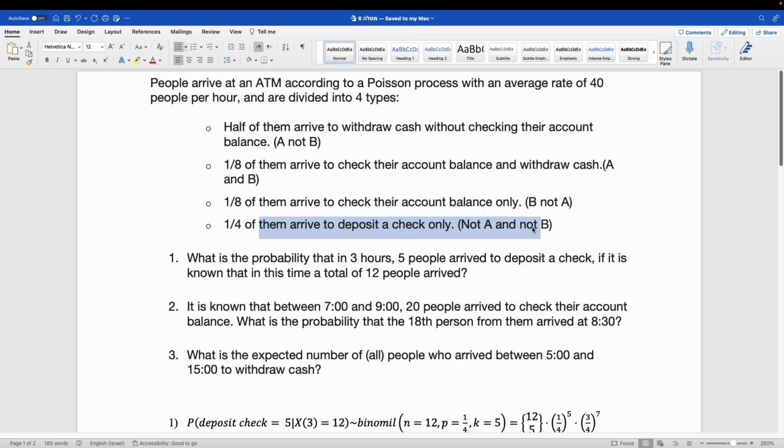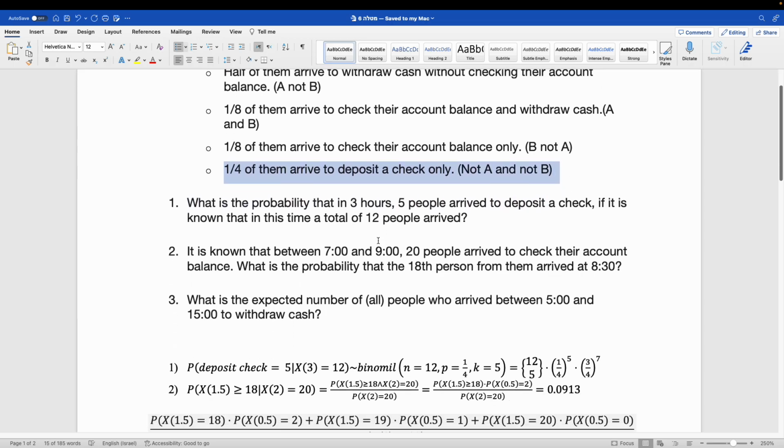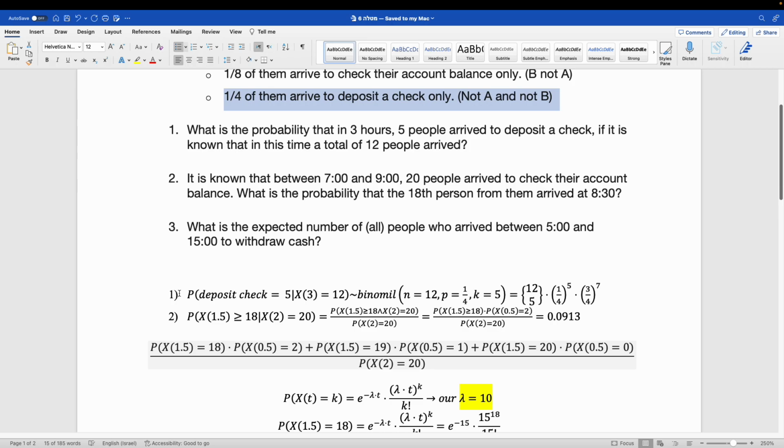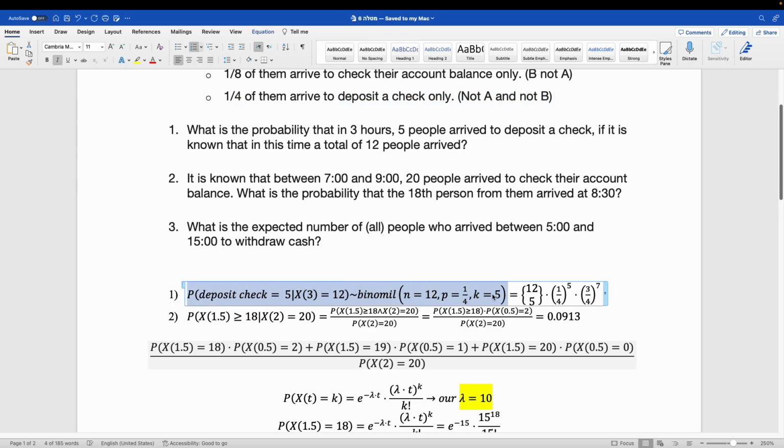So now we ask, what is the probability that in 3 hours 5 people arrive to deposit a check, if it is known that at this time 12 people arrive? So there are 12 people total, and we want to know the probability that 5 of them arrive only to deposit check. Remember, on average 25% of the people come to deposit check only. So we will look at this question as a binomial distribution.